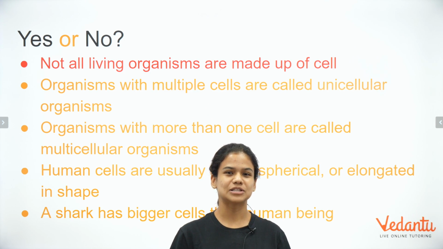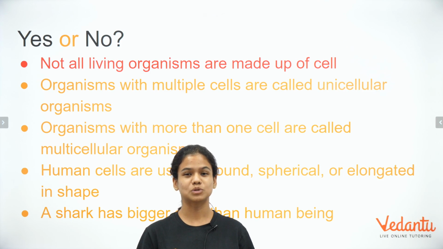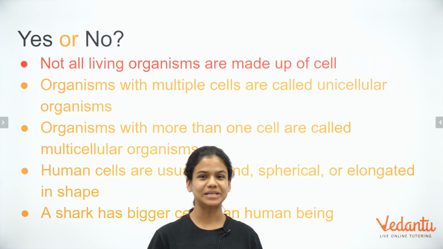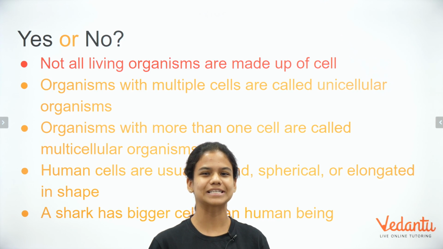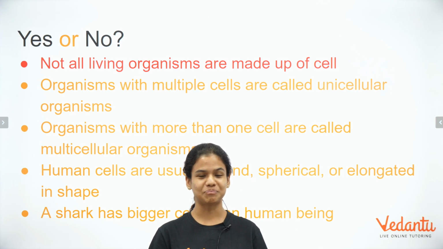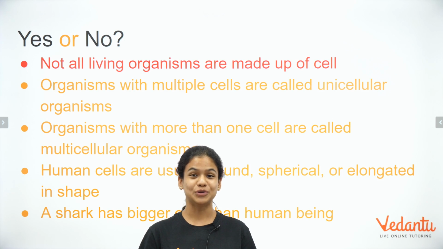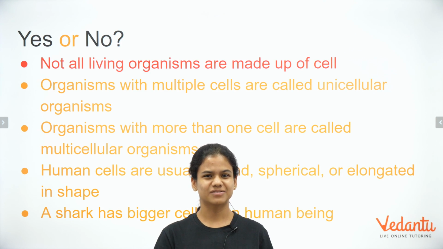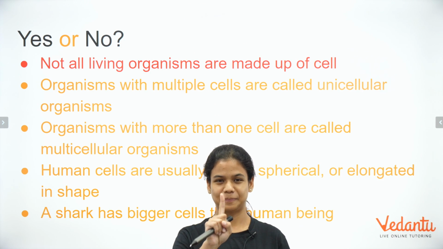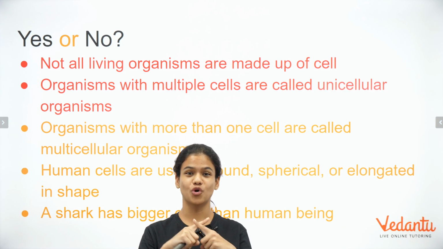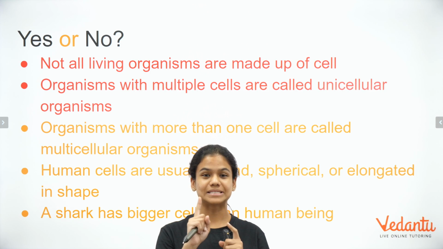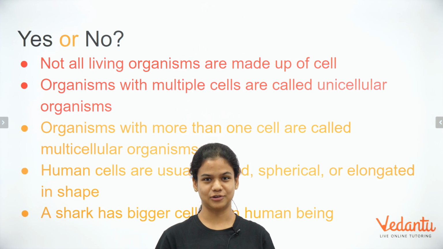Let's look at the second one. Organisms with multiple cells are called unicellular organisms. Something sounds a little bit off about it. Let's read it again. Organisms with multiple cells are called unicellular organisms. As far as I know, uni means one, right? So this is, of course, incorrect. So it's a no. Organisms with a single cell are known as unicellular organisms.